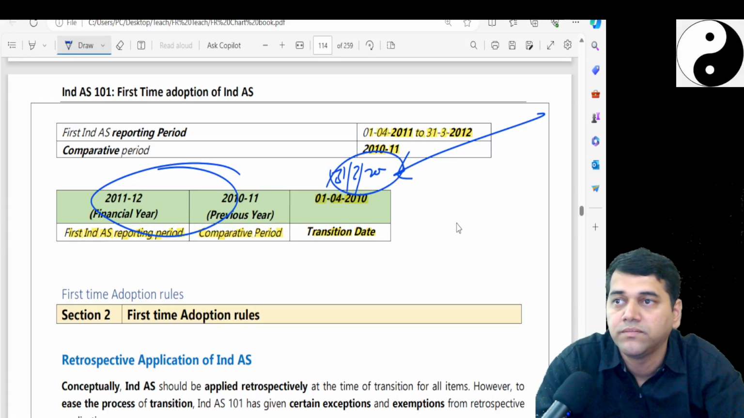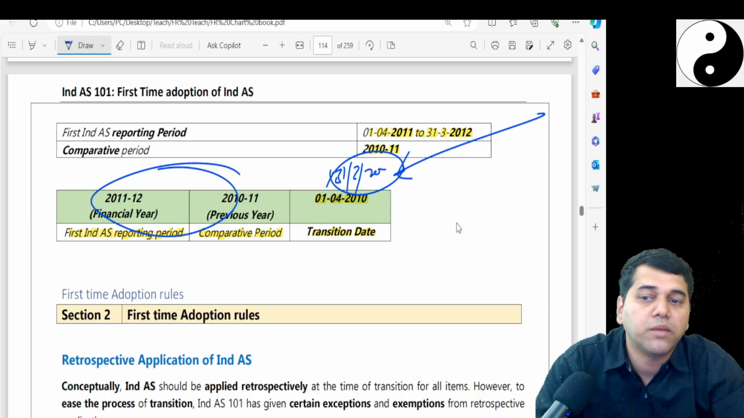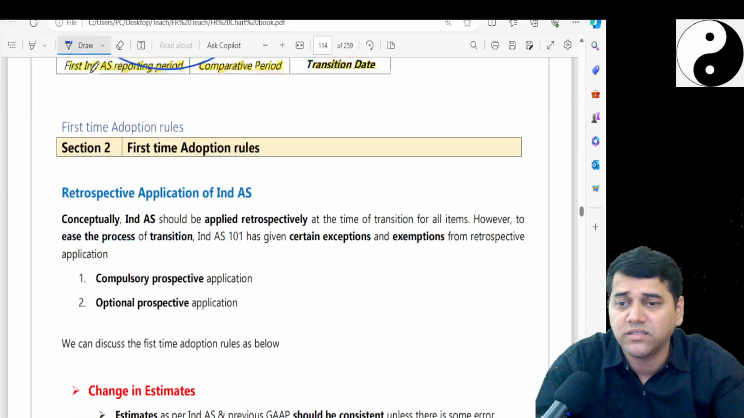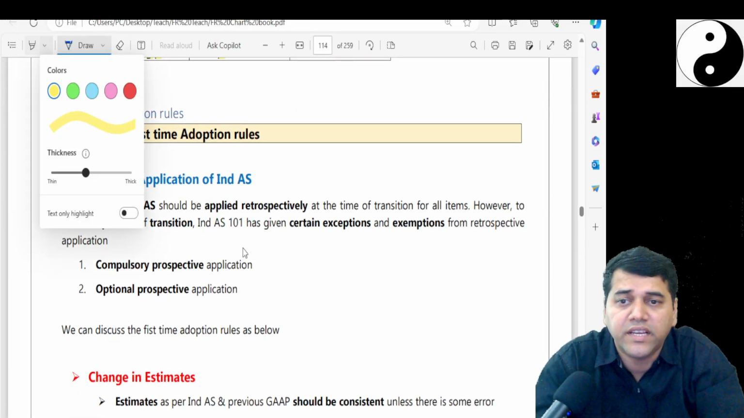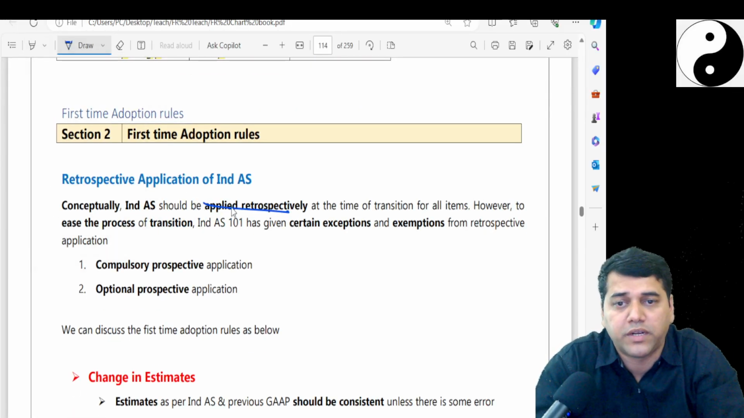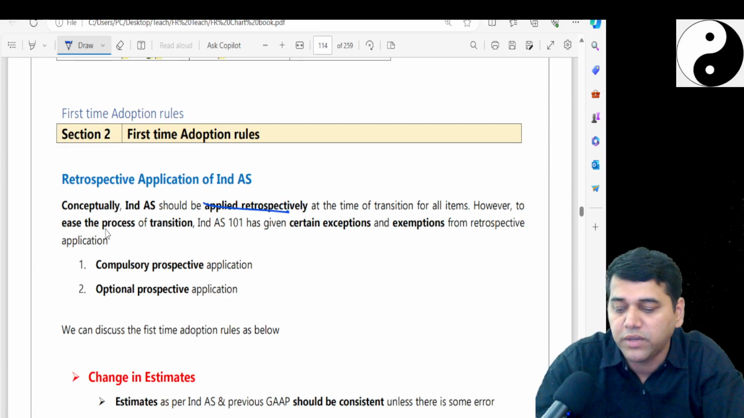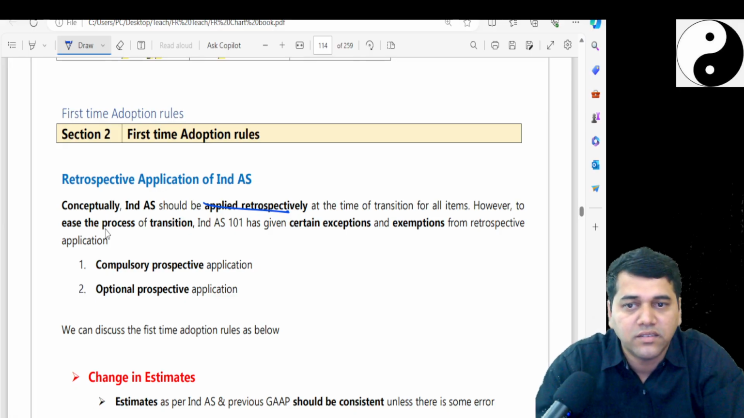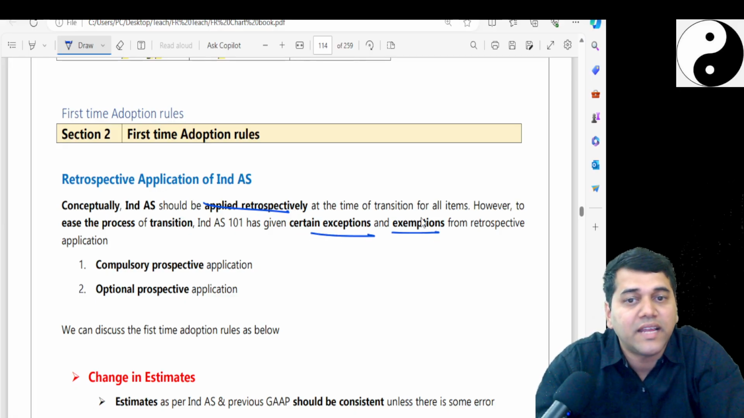Are you clear? Yes. Now we will talk about the first time adoption rules. Okay, so what? See, there are so many things. Conceptually, Ind AS is to be applied retrospectively. However, to ease the process, because otherwise my life is going to become very problematic as an accountant, I will just immediately resign from the company, because it may not be possible, so much burden. That's why, to ease, certain exceptions and exemptions are given.